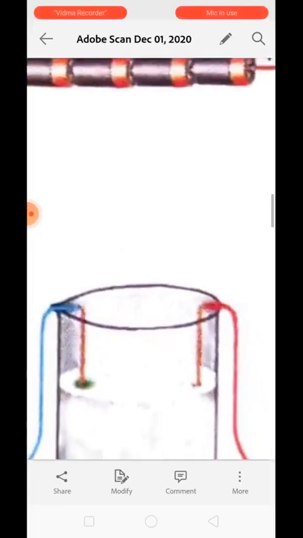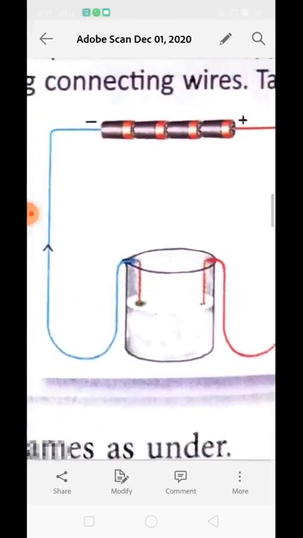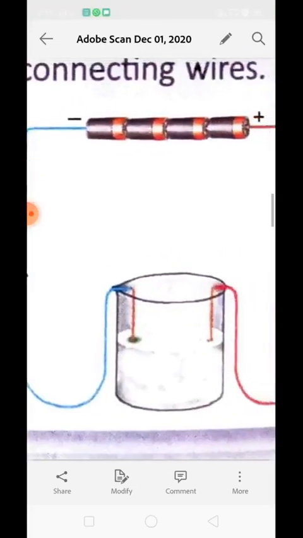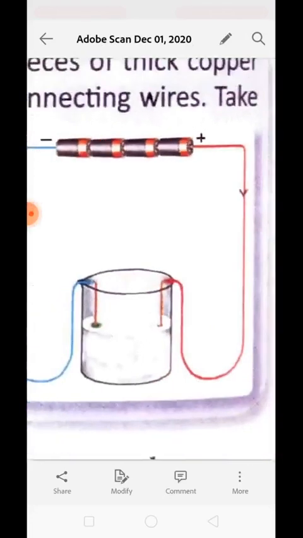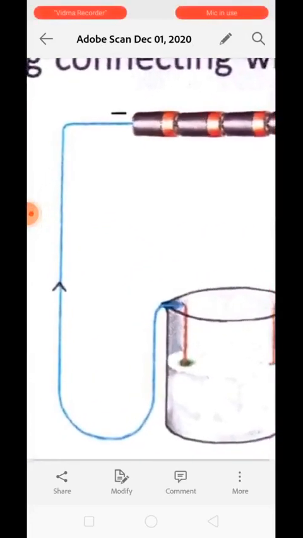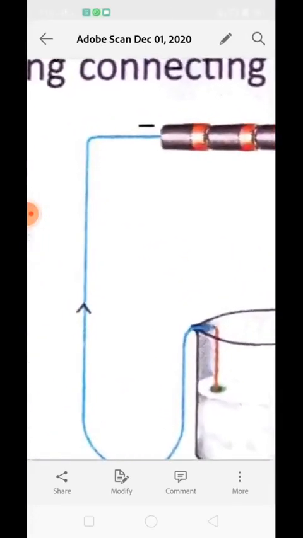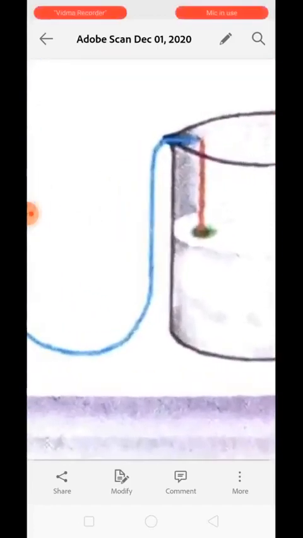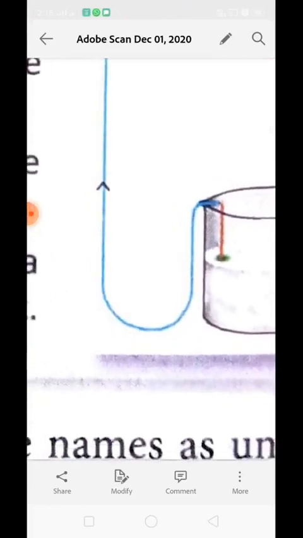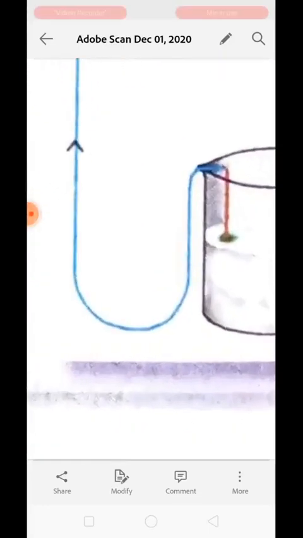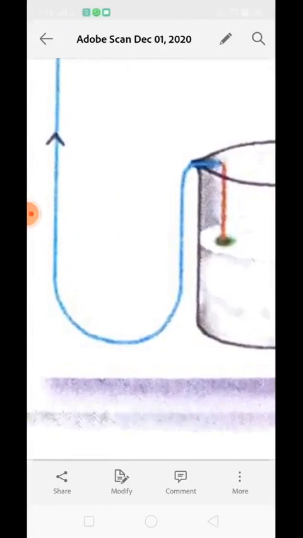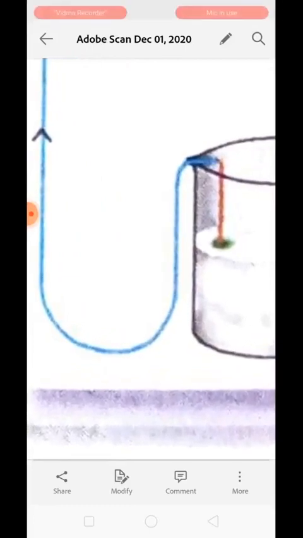Clear? Now, see over here, this is the negative terminal of the battery and this is the positive terminal of the battery. The electrode which is connected to the negative terminal of the battery is called the cathode, or negative electrode.